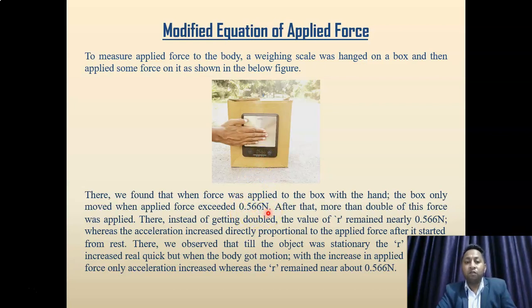After that, when more than double this force was applied, instead of doubling, the value of R remained nearly 0.566 Newton, whereas the acceleration increased directly proportional to the applied force after it started from rest. There we observed that while the object was stationary, R increased really quickly, but when the body got motion, with the increase in applied force, only acceleration increased, whereas R remained near about 0.566 Newton.